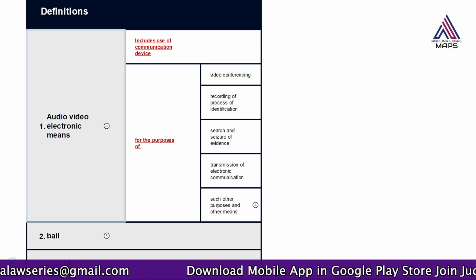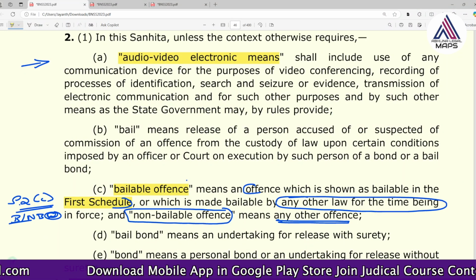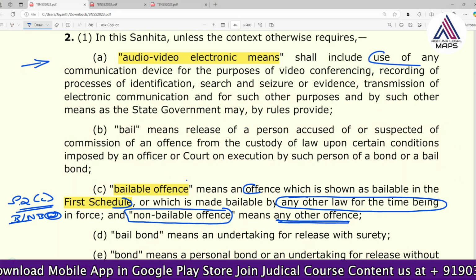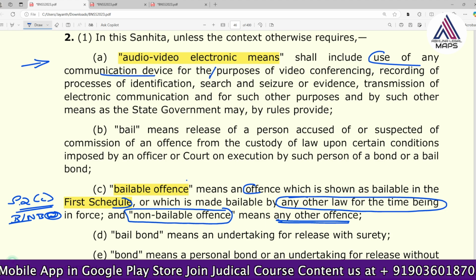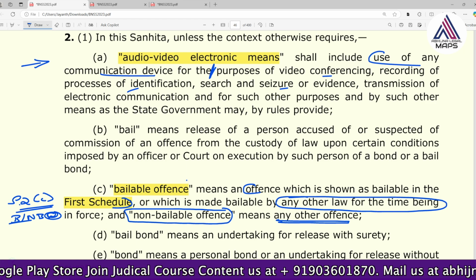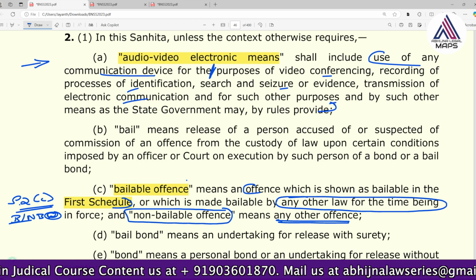So we can define it very briefly. It is a very technical definition. Even here we can see the same thing. It shall include use of any communication devices for what purposes? For conferencing, identification, search and seizure, electronic communication, and for such other purposes. These things we can see.